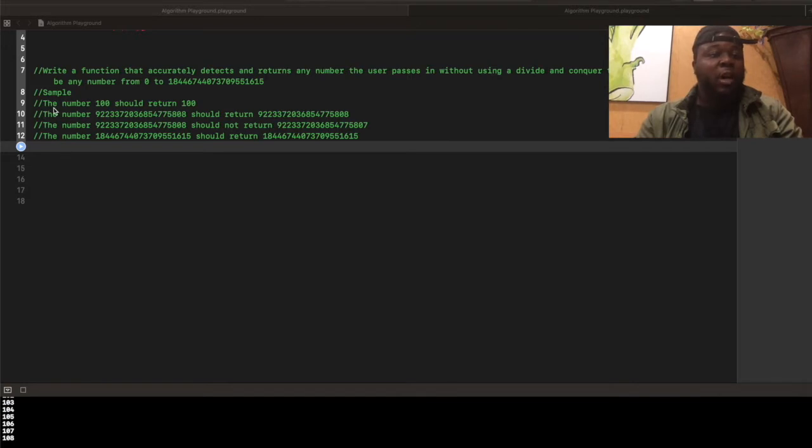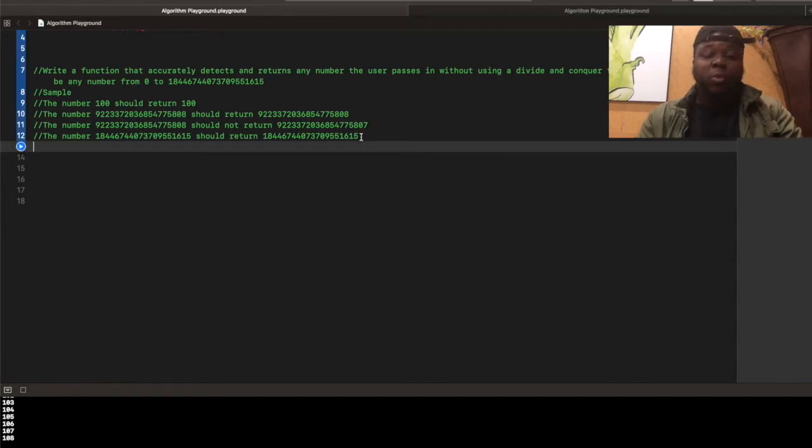So, sample test cases: the number 100 should return 100. The number 9 quintillion, something something 808, should return the same number, 9 quintillion, something something 808. The same number, 9 quintillion, something something 808, should not return 9 quintillion, something something 807. The number 18 quintillion should return 18 quintillion.